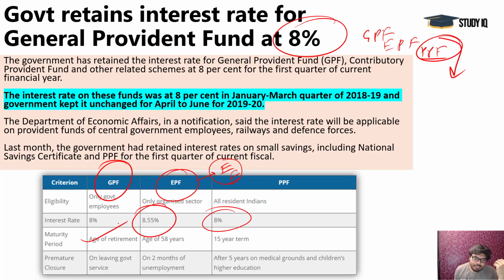At the age of retirement, or if a person leaves the government job, he gets this amount back, and 8% is the number at which it has been retained by the government here. So this is the information, and last year also it was at 8%, now it is at 8%. So for government employees 8%, and there are different maturity periods for all of them, and you must remember the important conditions, as they may be asked.